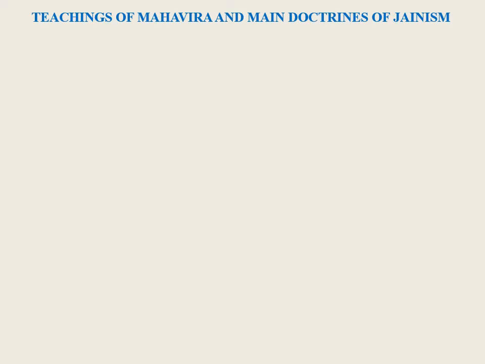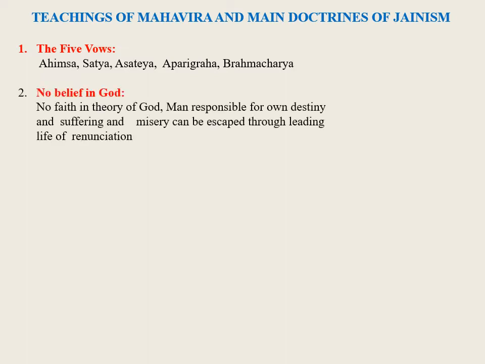Teachings of Mahavira and main doctrines of Jainism. The five vows. Mahavira laid great emphasis on the principles of ahimsa, which is non-violence, satya, not telling a lie, asateya, not to steal, aparigraha, non-attachment to worldly things, and brahmacharya, celibacy. No belief in God. Mahavira did not believe in the existence of God. He had no faith in the theory that God created the world. Man can escape from his misery and suffering only through leading a life of renunciation.